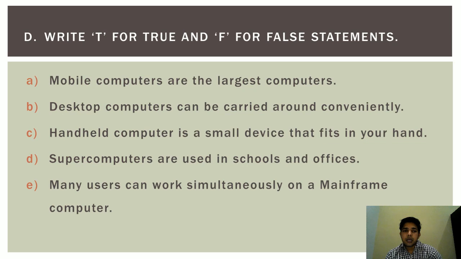Next question, write T for true and F for false statements. First statement is mobile computers are the largest computer. No, it is false statement. Next question, desktop computers can be carried around conveniently. False, because desktop computers are fixed on a desk. It is difficult to carry them from one place to another place.